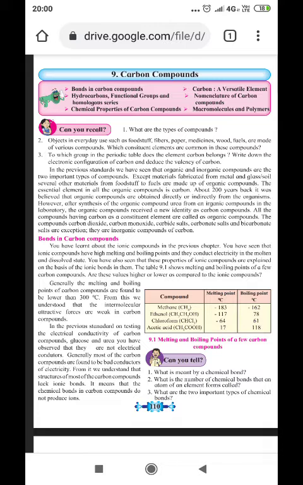In this lesson, we are going to study about bonds in carbon compounds, then hydrocarbons, functional groups, and homologous series. Chemical properties of carbon compounds. Carbon, a versatile element, nomenclature of carbon compounds, macromolecules, and polymers. So now we are going to start with bonds in carbon compounds.